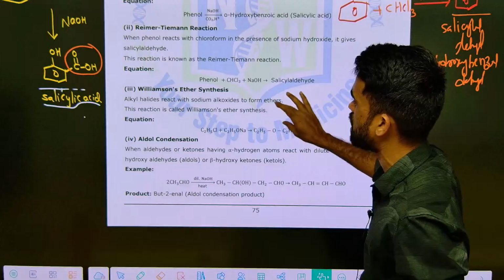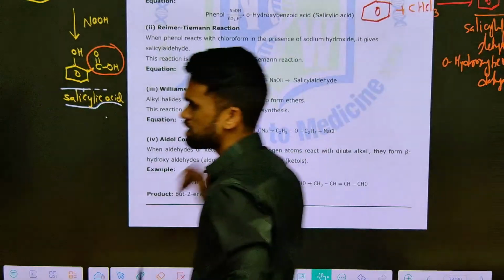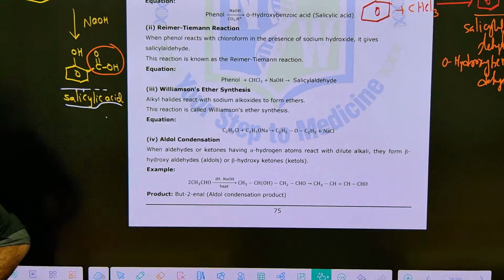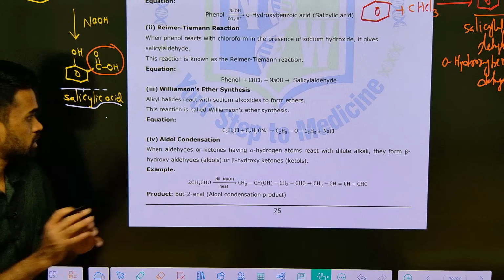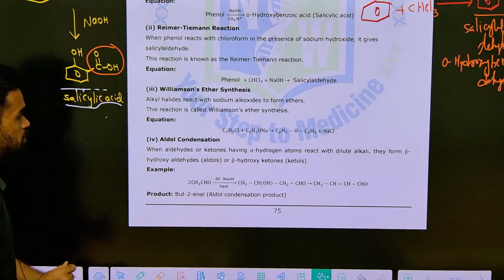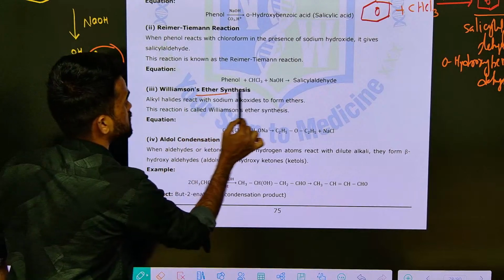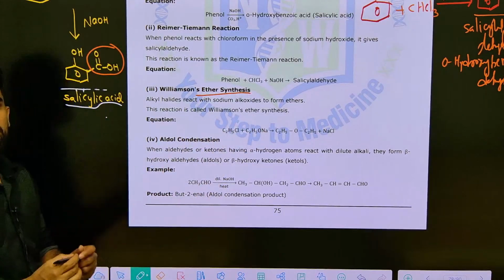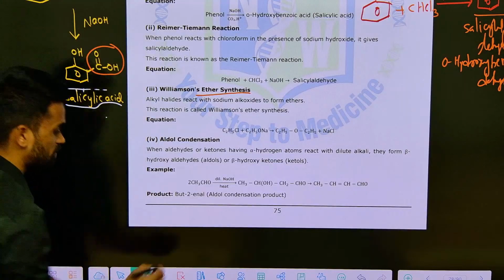What is this next reaction? Williamson ether synthesis. So what happens in Williamson ether synthesis? Just listen to me again, do not make any confusion. See, ether synthesis means we are going to produce ether as a product. What is our product? Ether.